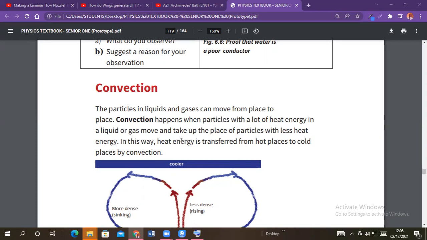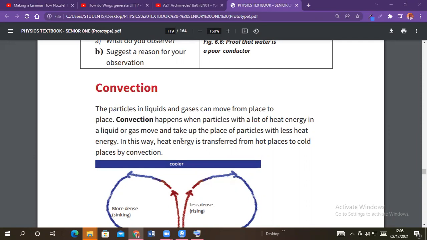Remember, as I repeat, they are the molecules of the fluids that will transfer the heat from the region of high temperature to the region of low temperature. Why? Because for them, they have free movement.